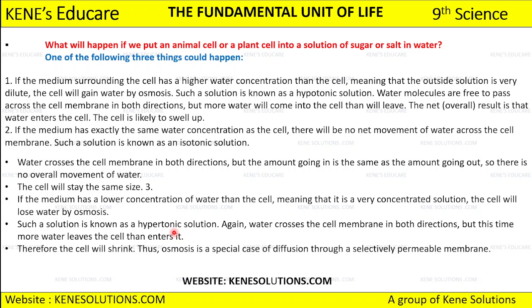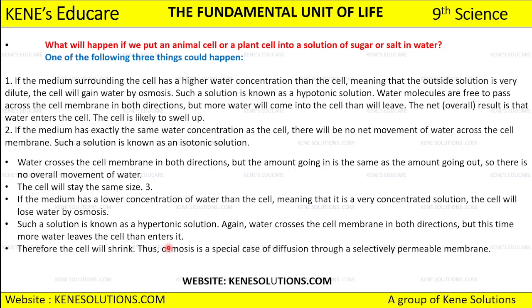Okay, and lastly we have this hypertonic solution. अब hypertonic में क्या होगा, सेल के अंदर वाटर कॉन्सेंट्रेशन ज़्यादा है as compared to the surrounding. So because सेल के अंदर ज़्यादा है तो सेल को वाटर बाहर देना पड़ेगा, because water moves from higher concentration to lower concentration. So water is going to move out from the cell, that is from higher concentration to lower concentration, and as the water moves out of the cell, यहाँ पे क्या होगा, the cell is going to shrink, and this is called hypertonic solution.